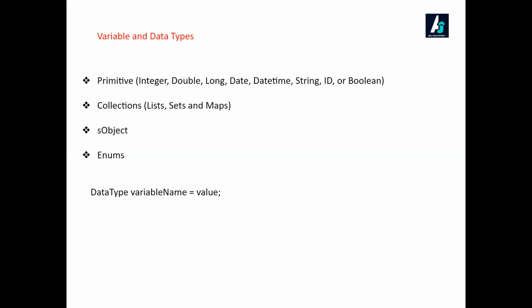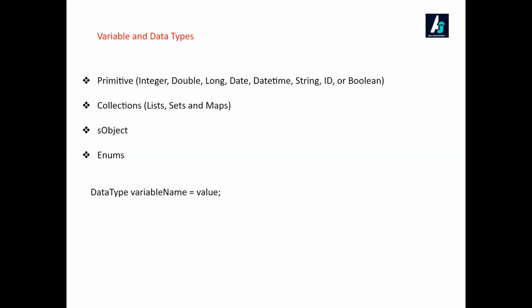As far as data types are concerned, you have the primitive data types. Whatever programming language you go to, this is the basic data type you will have. The primitive data types specified in this slide are integer and double. Integer is a whole number, and a double is where you store a decimal value.